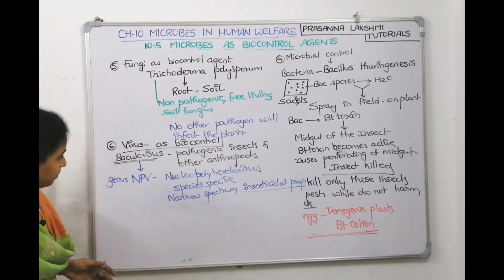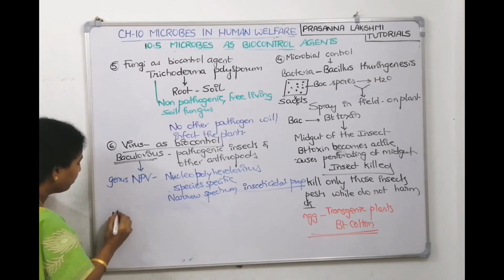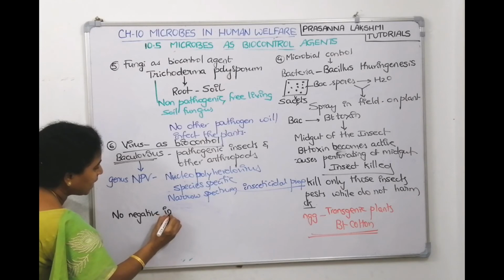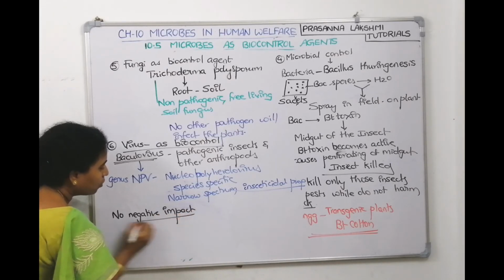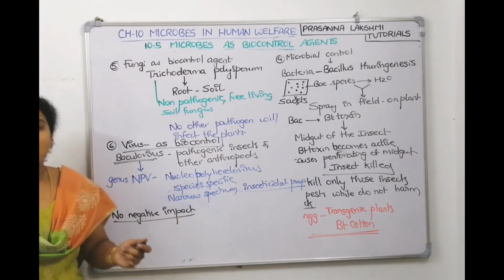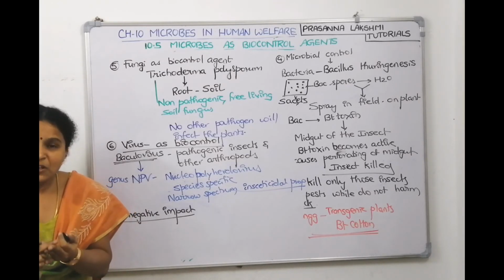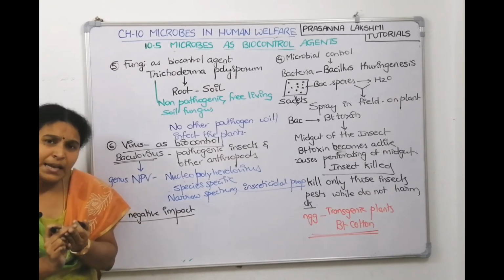So we can write: no negative impact. NCERT says it doesn't show any negative impact on plants, on mammals, on birds, fish and even non-target insects.